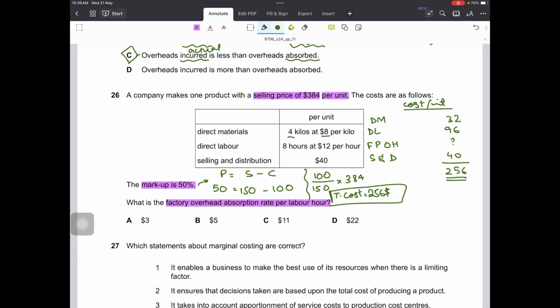So right now I just have to work backwards. 256 minus 40 minus 96 minus 32, the fixed production overheads would be $88. But we have to find the fixed overhead absorption rate per labor hour, so we will divide it by the number of hours, and that is, sorry, 8 hours. That would be $11 per labor hour.